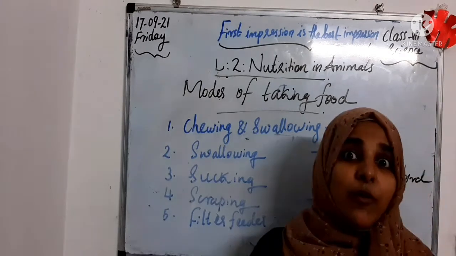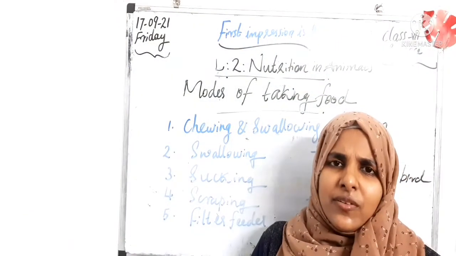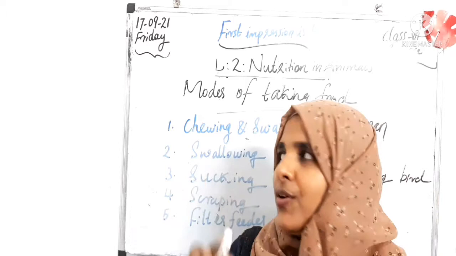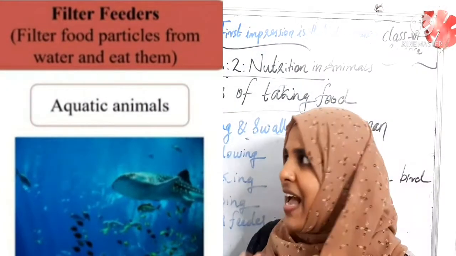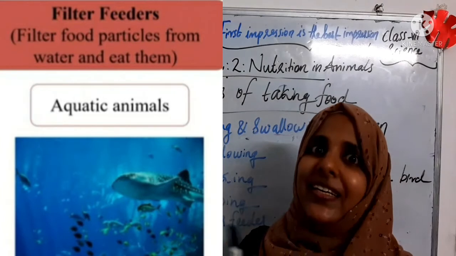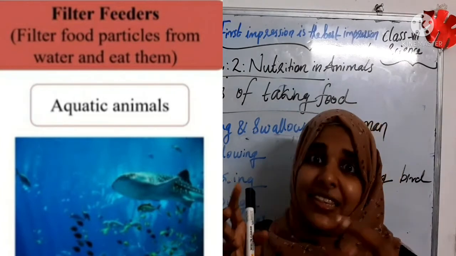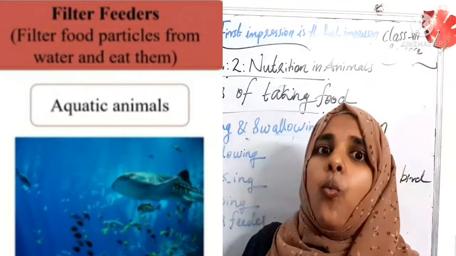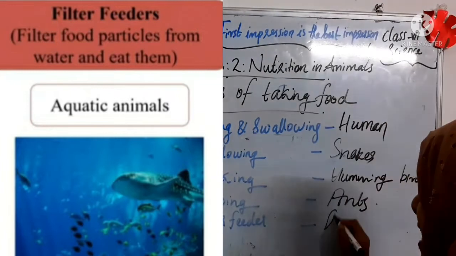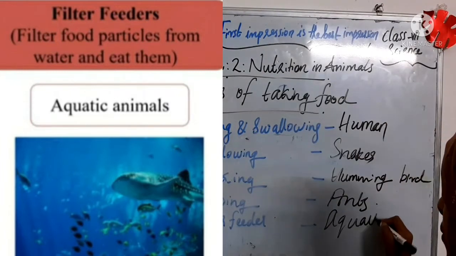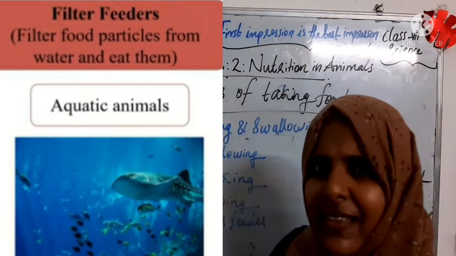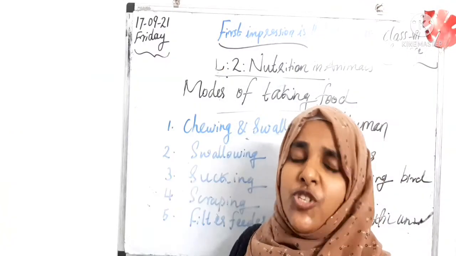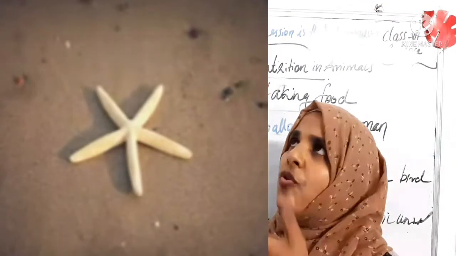Then what about filter feeders? The name itself, filter feeder. Look at the picture, children. From this we can understand aquatic animals. They are filter feeders. That means they are filtering their food particles from the water. So we can say, for example here, aquatic animals. All aquatic animals are like that. What about starfish? They are also filtering the food.